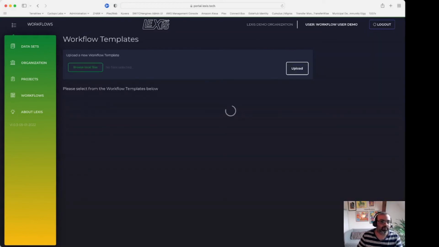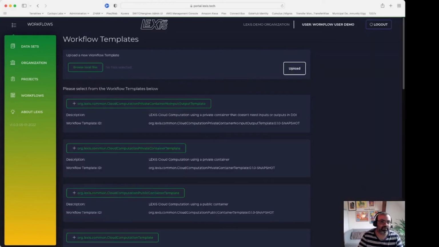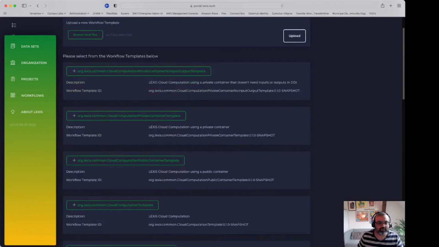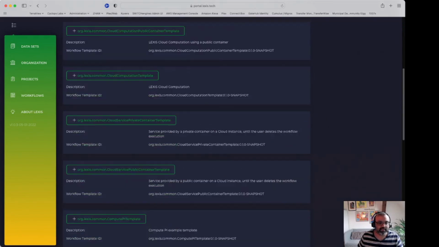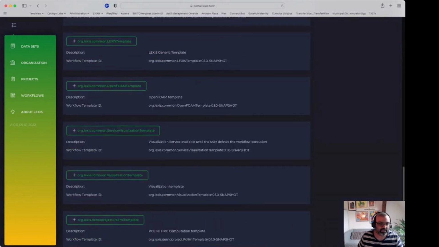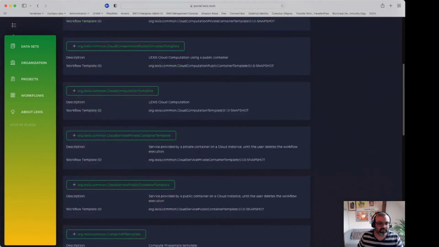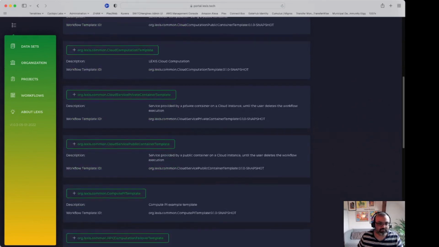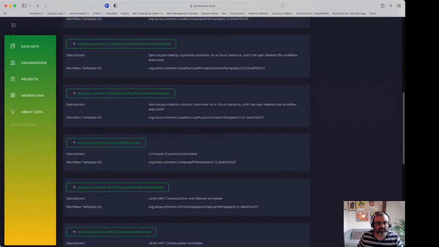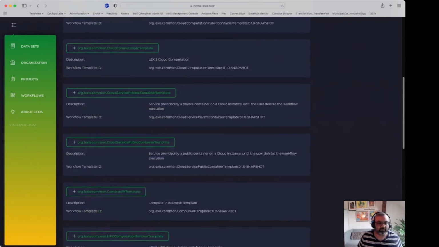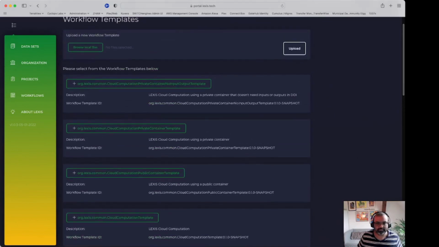It is possible to upload the workflow template file from the local drive and create the workflow instance that way, or just select one of the pre-existing template files in the portal. These files cover quite a wide variety of use cases, which cover most of the scientific workflow as imagined within the LEXIS consortium.